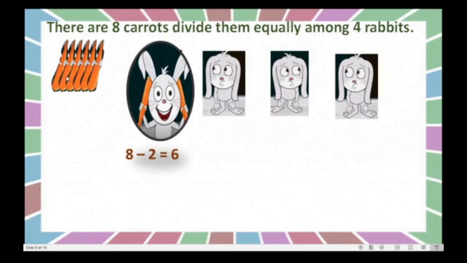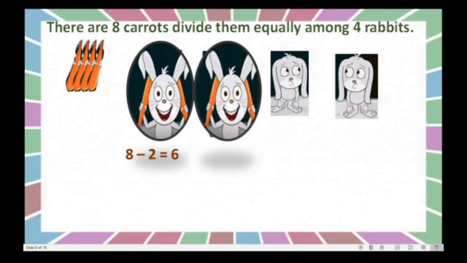Okay, now these 2 we will give to this rabbit. Now this rabbit is very happy. It is dancing. Okay, now earlier 6 remained. From these 6, because we gave 2 carrots to this rabbit, how many remain? 4. Yes, you can see here 4, right?